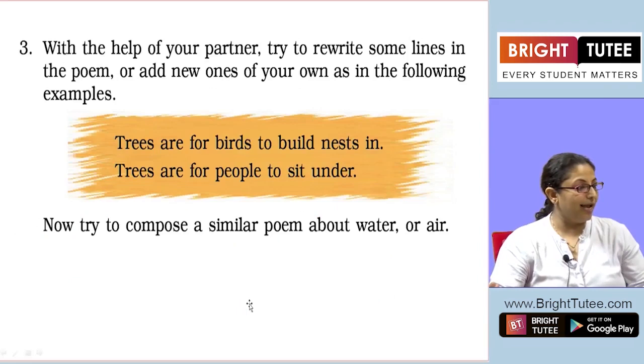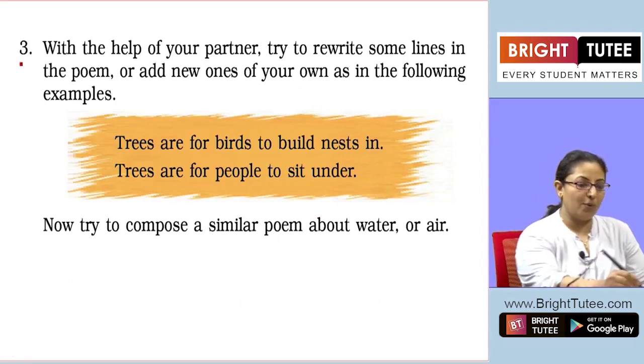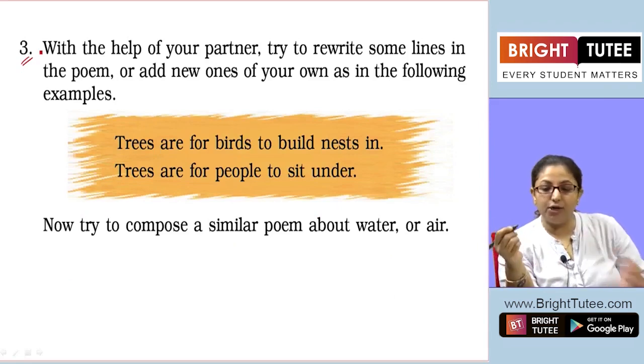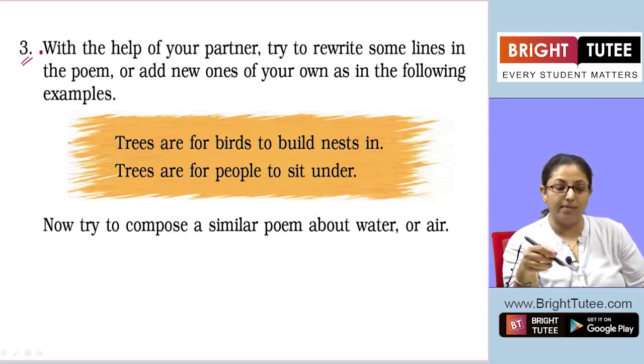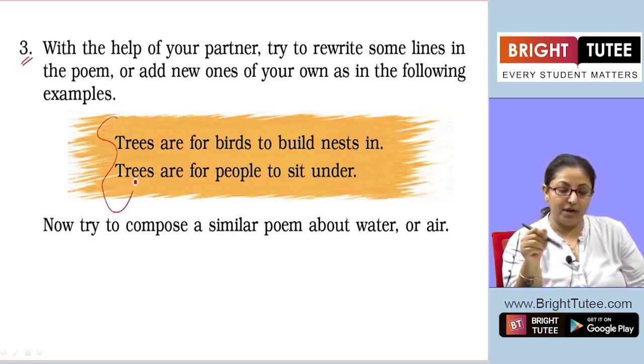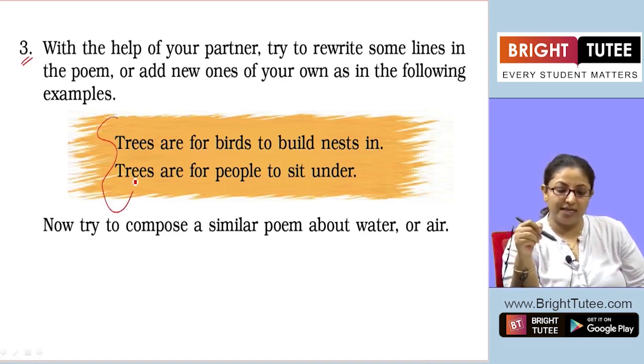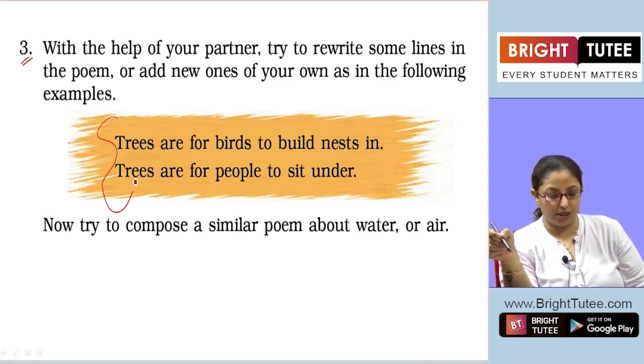Coming to the next question, question number 3. With the help of your partner, try to rewrite some lines in the poem or add new ones of your own as in the following example. Let's see the example. Trees are for birds to build nests in. Trees are for people to sit under.